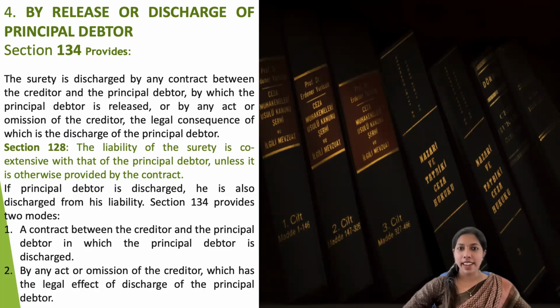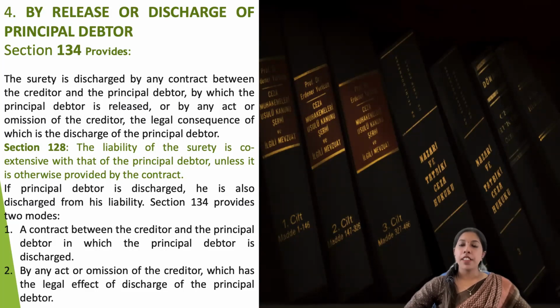That means whenever the principal debtor, the person who is liable to repay the money, is discharged from the liability, then that second itself, the liability of the surety will also come to an end. Because it is clearly mentioned under Section 128 that the liability of the surety is coextensive with that of the principal debtor, unless it is otherwise provided in the contract.